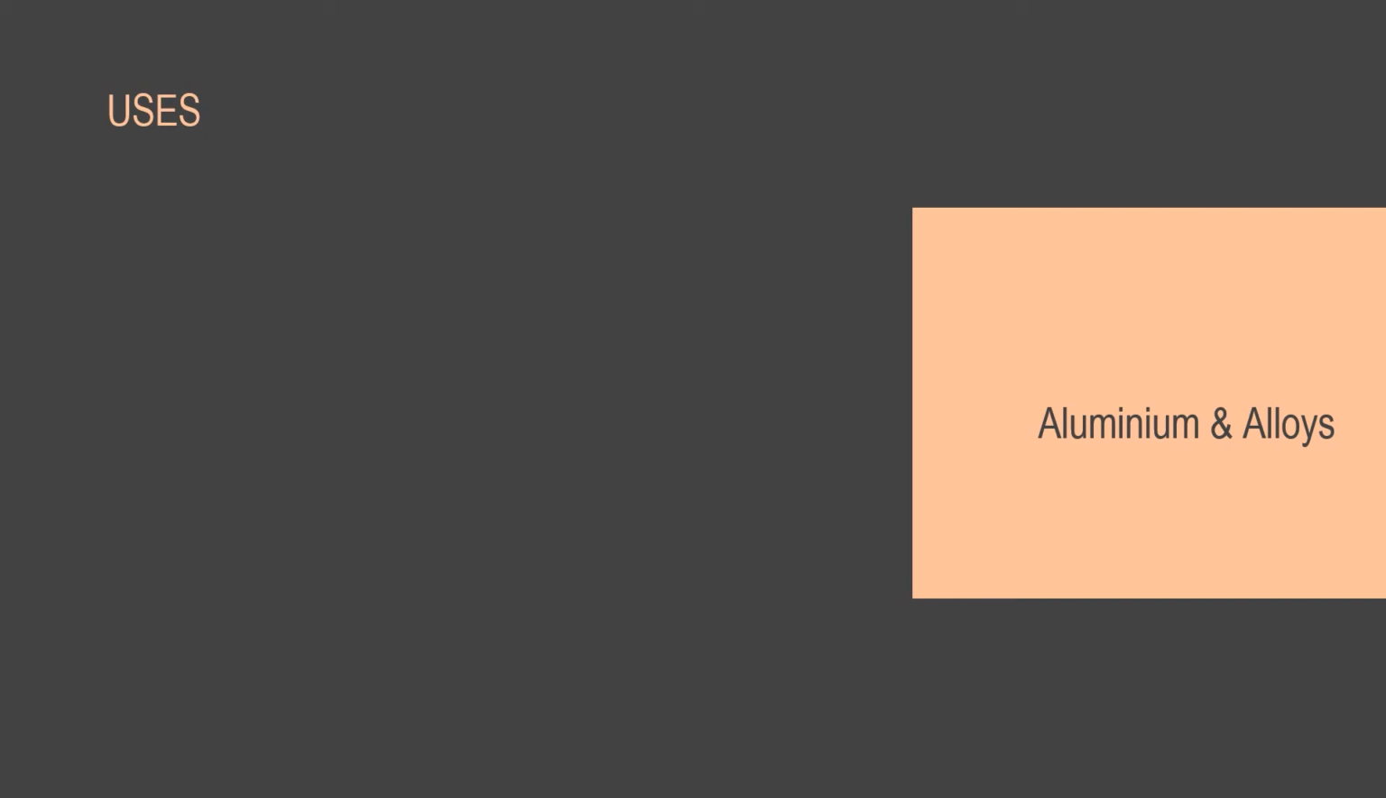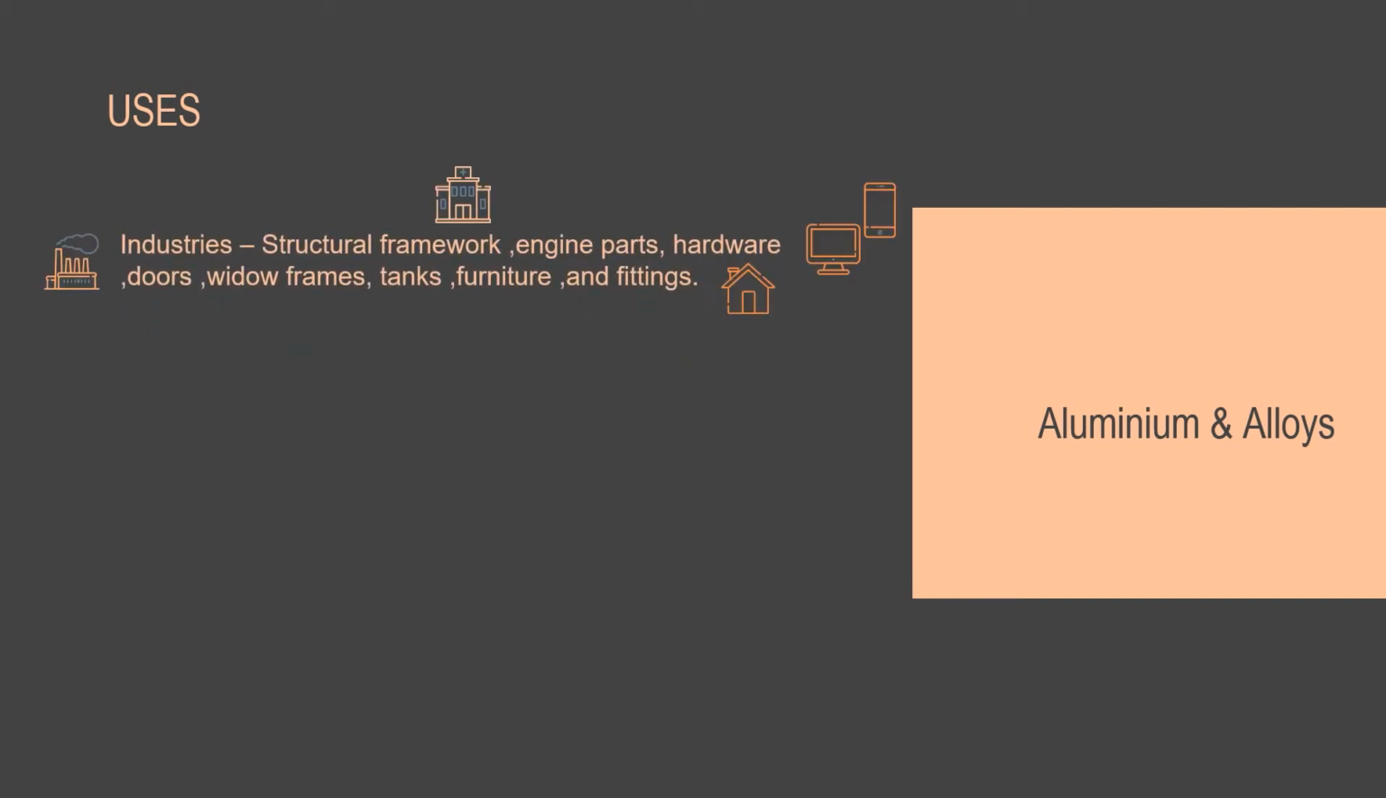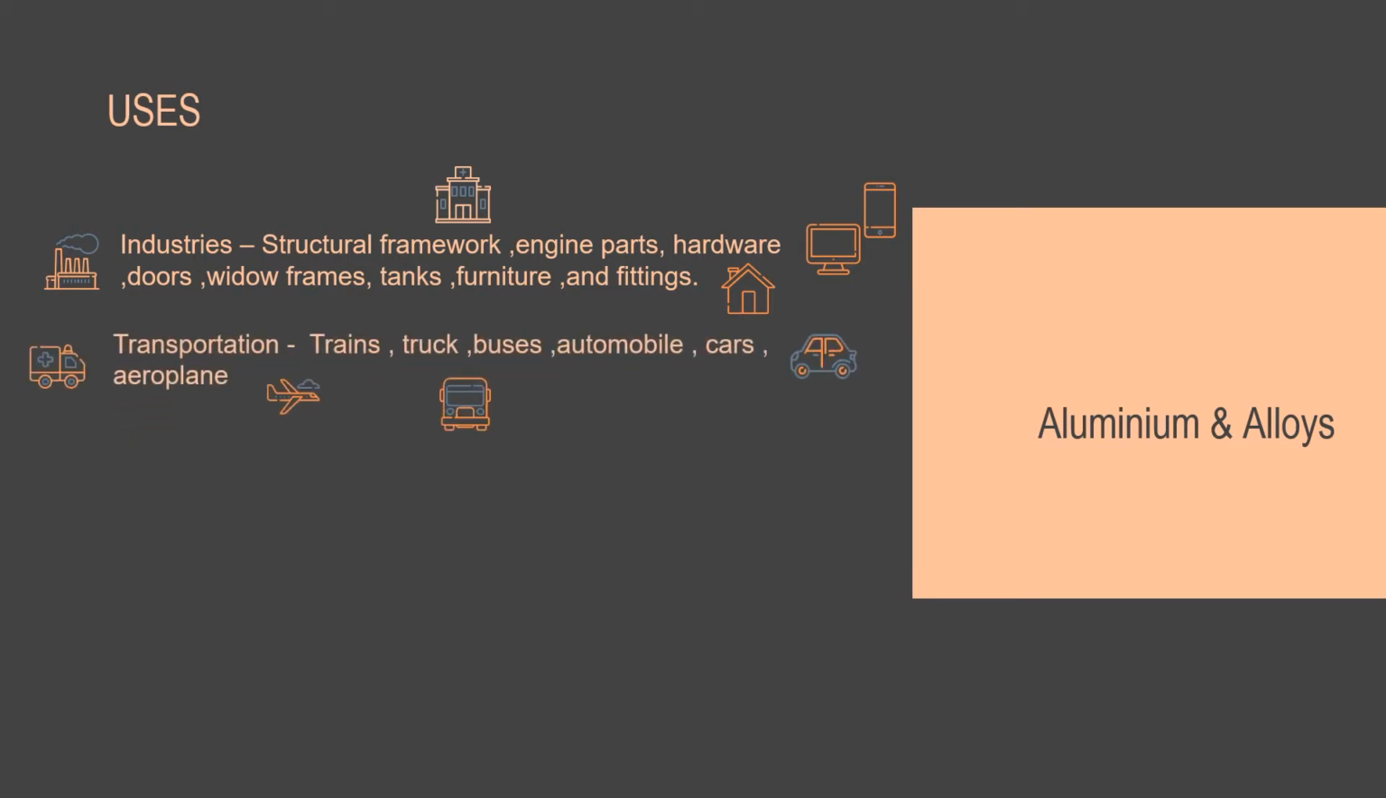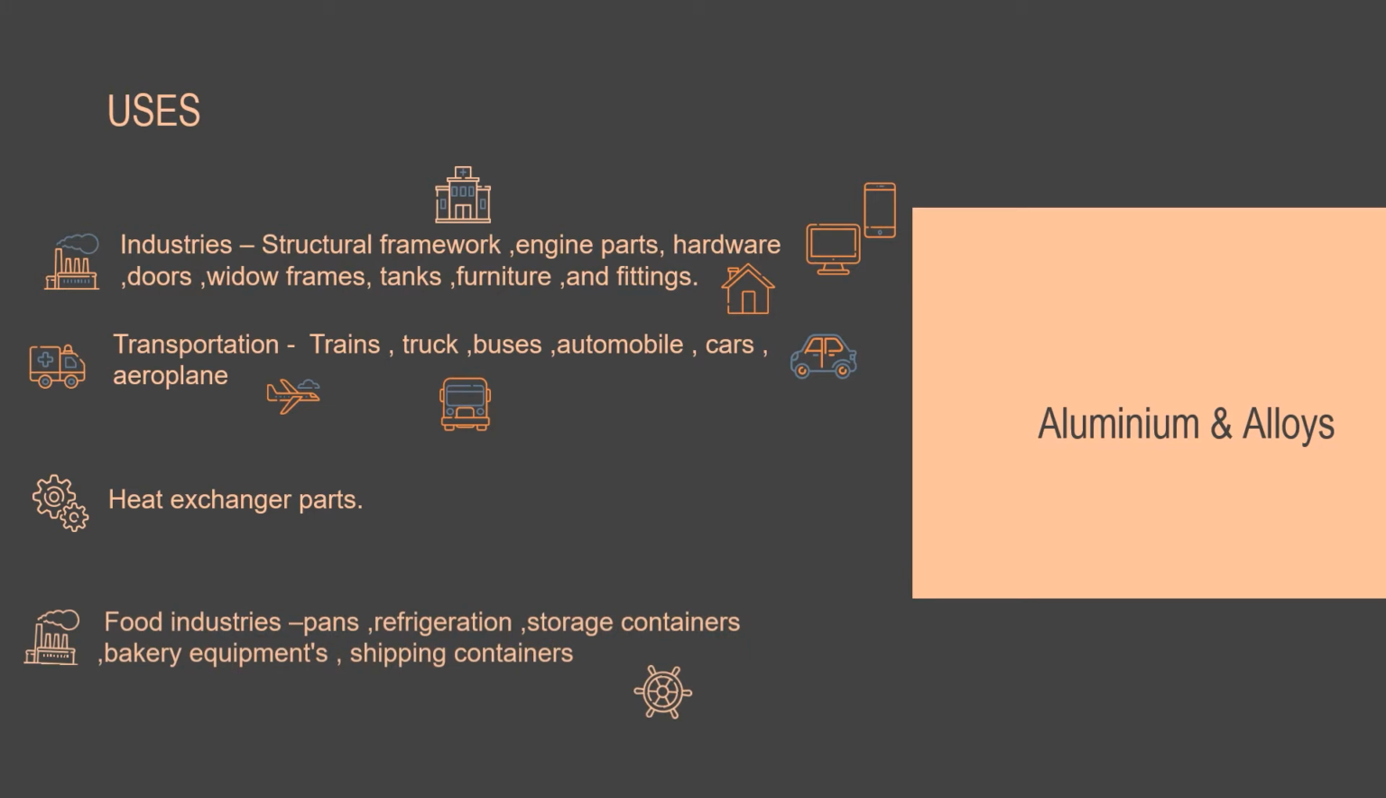Uses of aluminium. It is used in industries to prepare engine parts, hardware, doors, window frames, tanks, furniture, and fittings. It is also used in the transportation industry to make trains, trucks, buses, and automobiles. It is used in heat exchanger parts and also in food industries for storage containers, bakery equipment, and shipping containers.